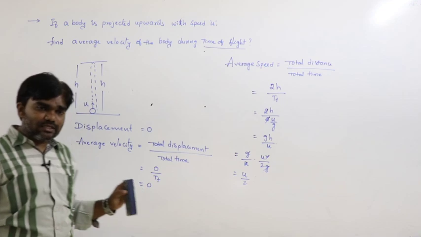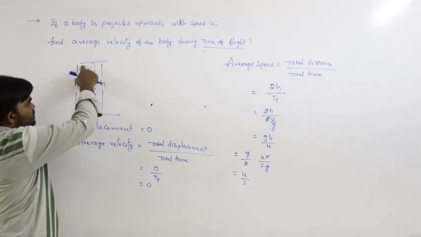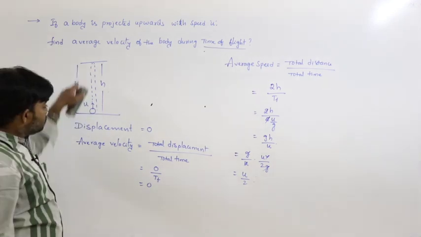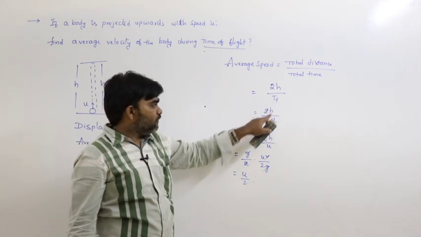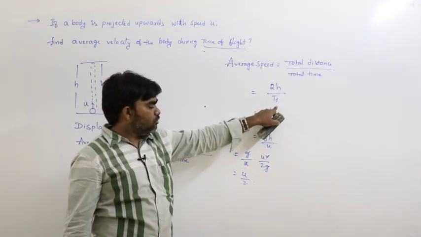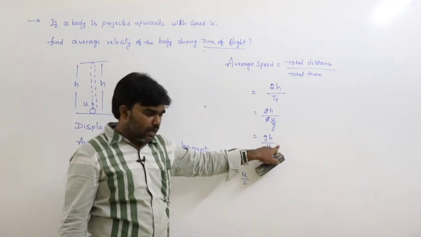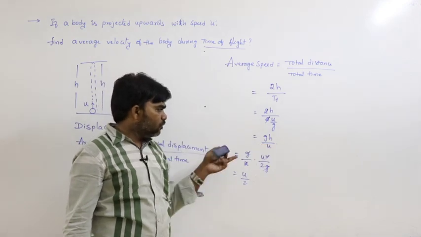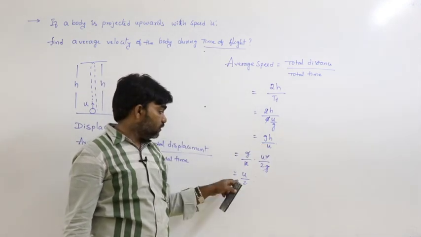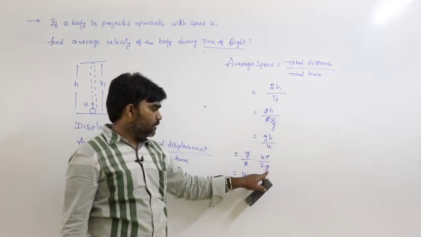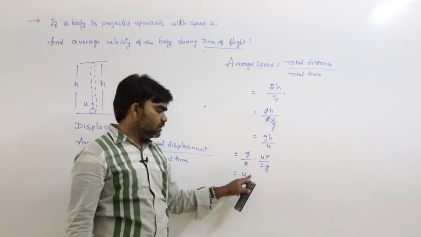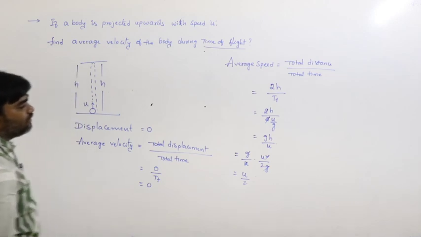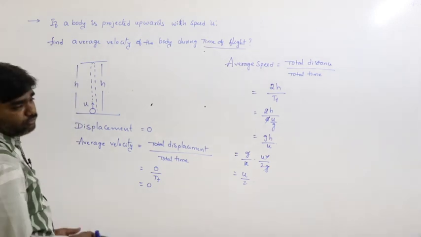Average speed means total distance. During upward motion it travels the distance h, during downward motion it travels the distance h. So total distance is 2h. Total time is time of flight, formula 2u by g. So g comes to the numerator, gh by u. We can calculate based on this if we know the height and velocity. But if we don't know the height, how can we calculate? Maximum height formula is u square by 2g. g gets cancelled, u gets cancelled. This is u by 2. So this is the average speed during time of flight.